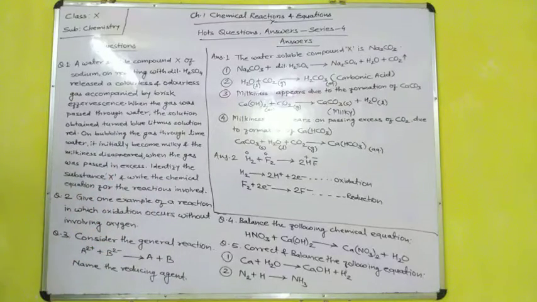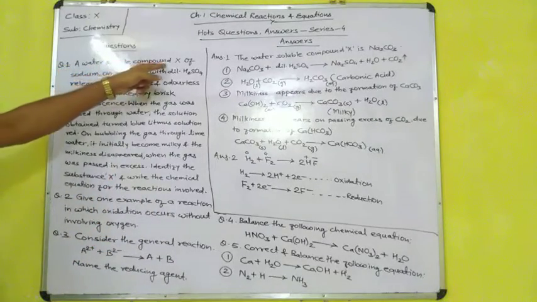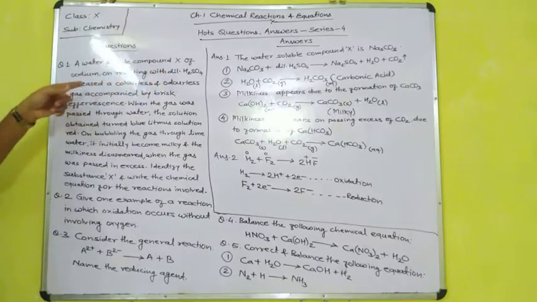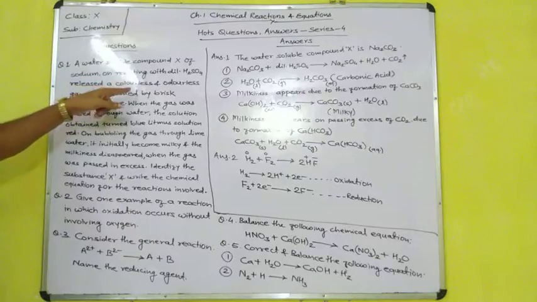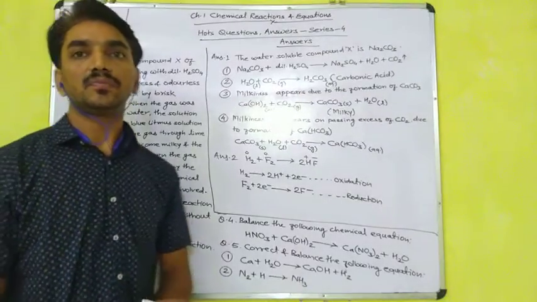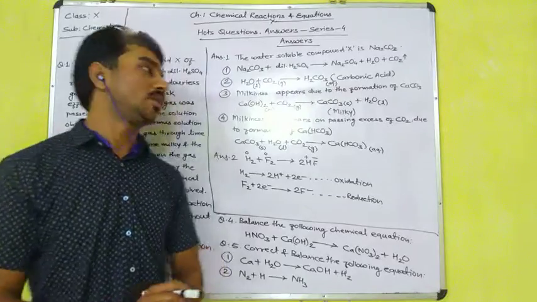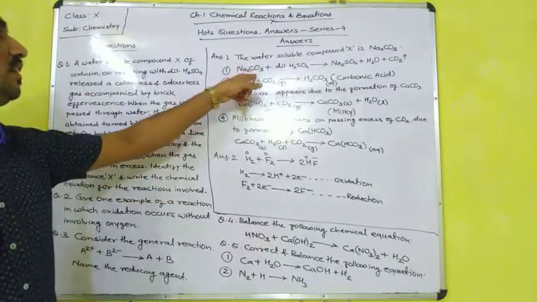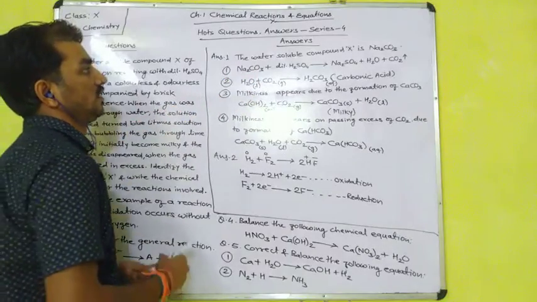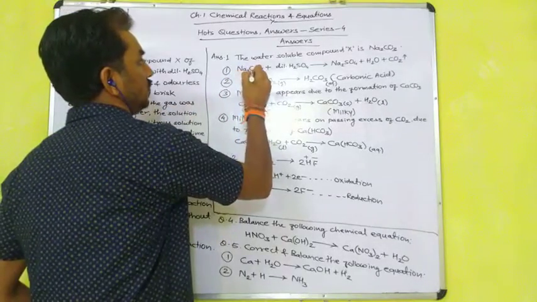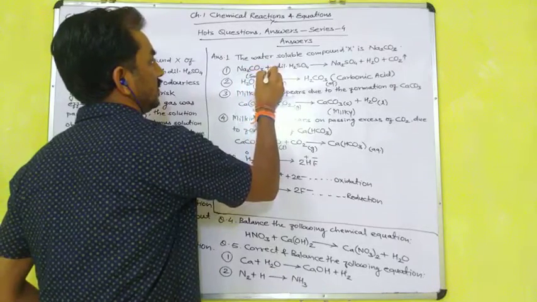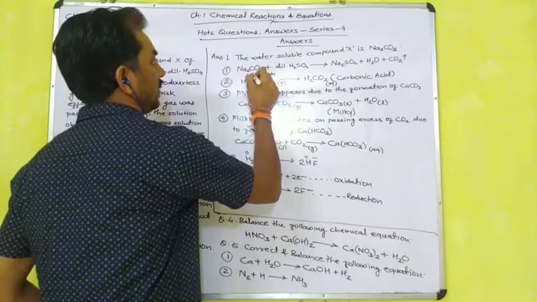So the first point is asking: a water soluble compound X of sodium on reacting with dilute H2SO4 released a colorless and odorless gas. That is sodium carbonate, the anhydrous sodium carbonate, which is also known as soda ash.